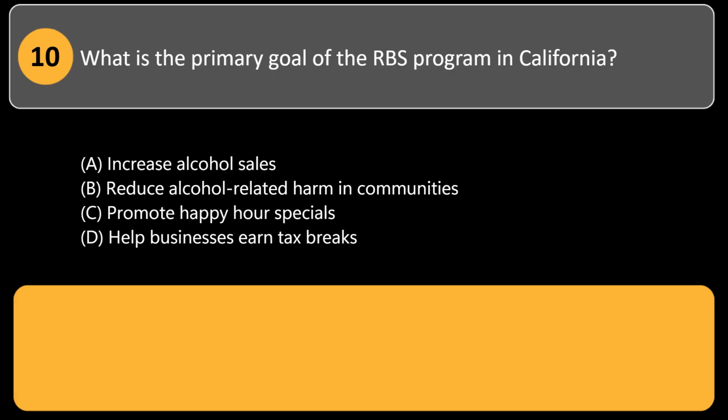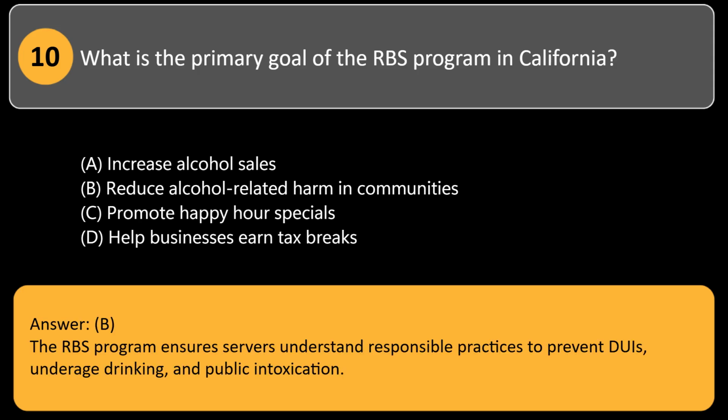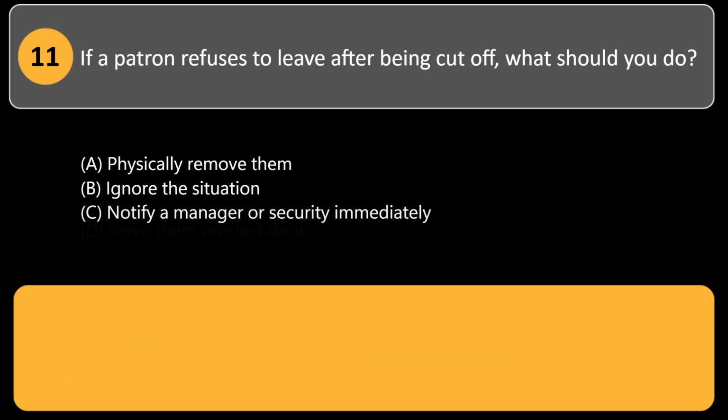C. Promote happy hour specials. D. Help businesses earn tax breaks. Answer: B. The RBS program ensures servers understand responsible practices to prevent DUIs, underage drinking, and public intoxication. If a patron refuses to leave after being cut off, what should you do?